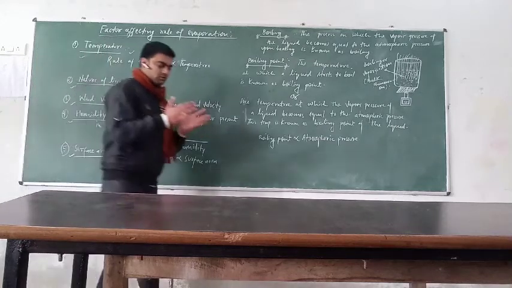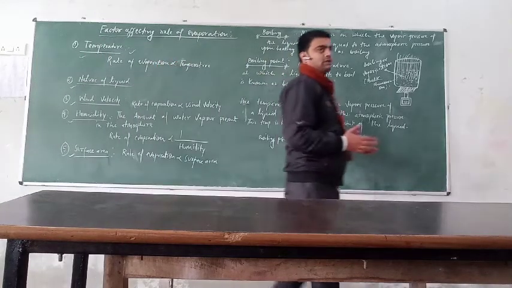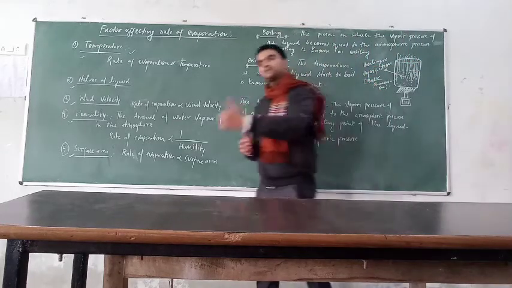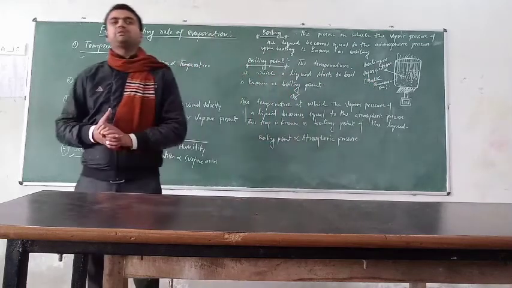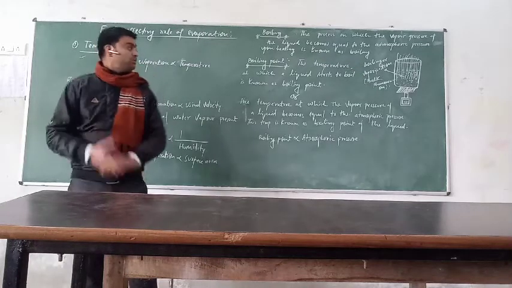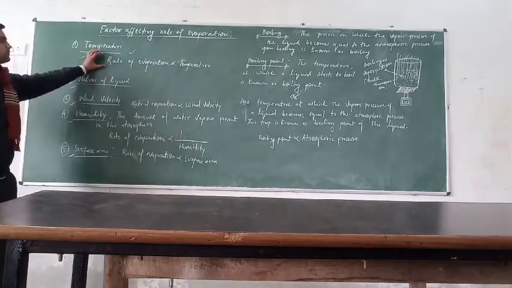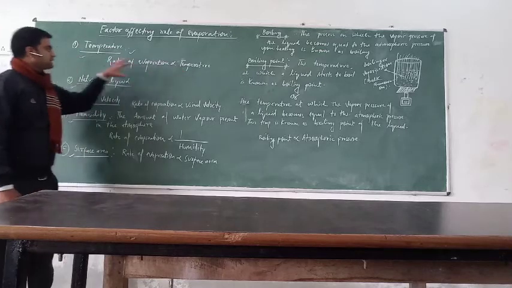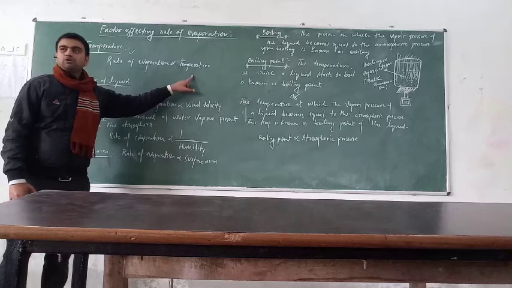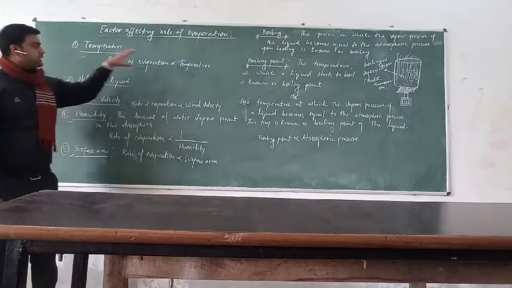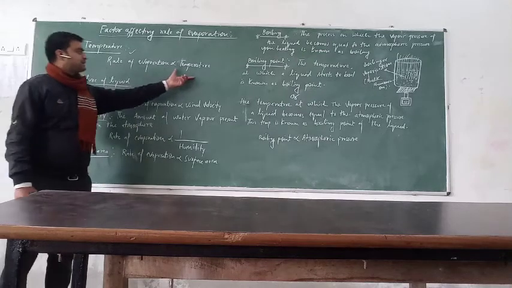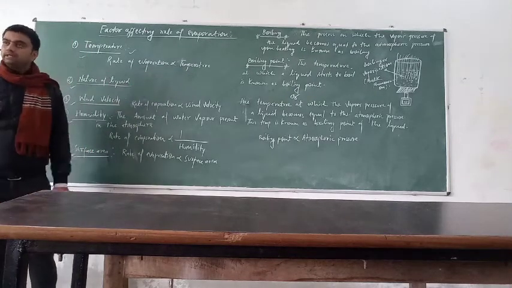So temperature is an essential factor which affects evaporation directly, because when the temperature increases, the rate of evaporation also increases. Clear? Now the relationship between the rate of evaporation and the temperature is that the rate of evaporation is directly proportional to the temperature. What do you mean by this? When the temperature increases, evaporation also increases, and when the temperature decreases, evaporation also decreases.